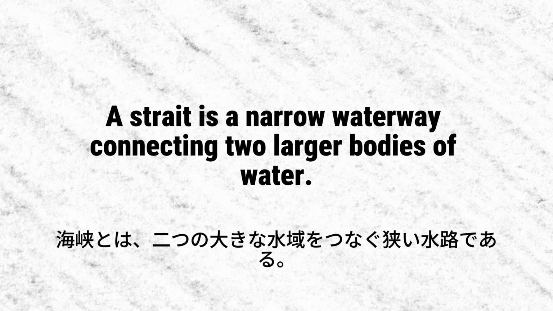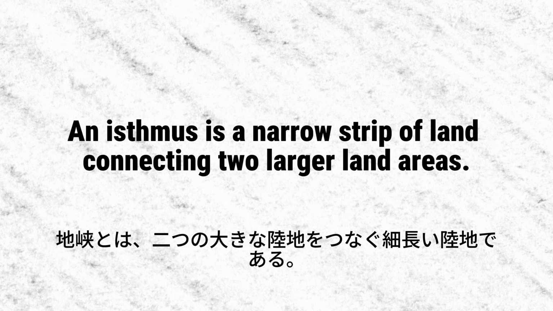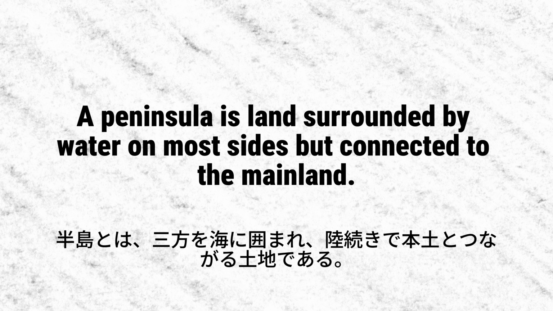A strait is a narrow waterway connecting two larger bodies of water. An isthmus is a narrow strip of land connecting two larger land areas. A peninsula is land surrounded by water on most sides but connected to the mainland.